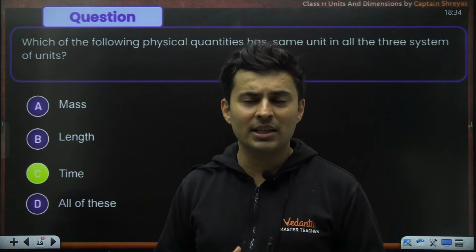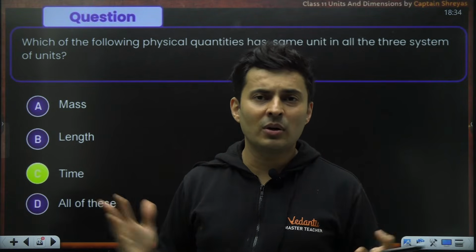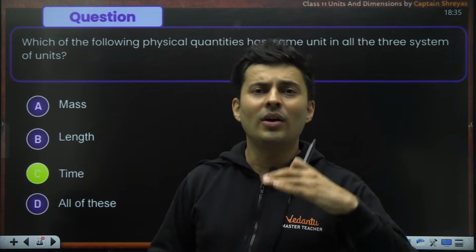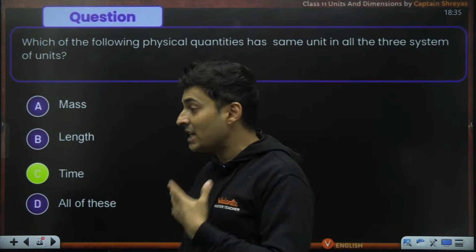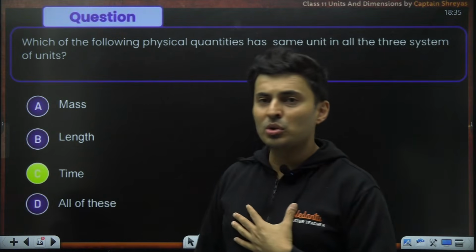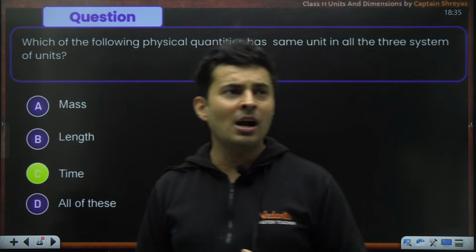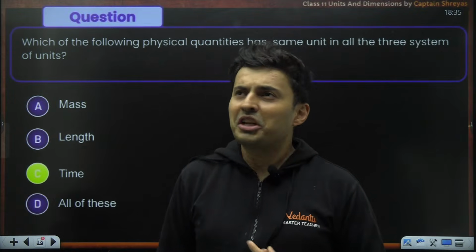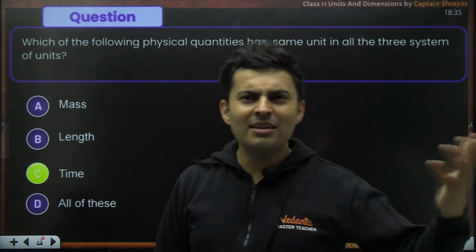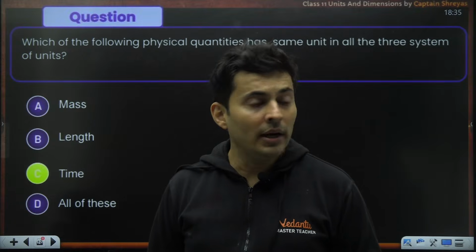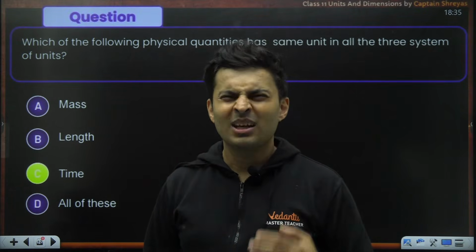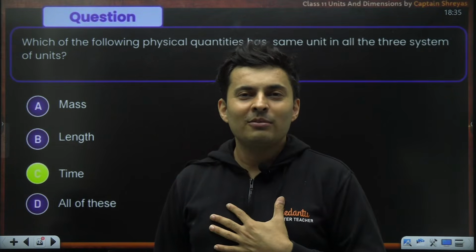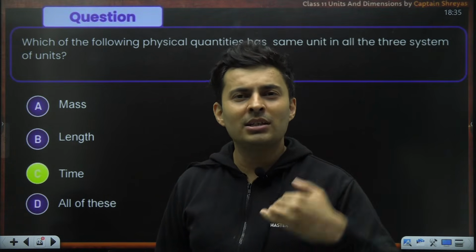So they shook hands on time, but somehow they were not able to negotiate and crack a deal on any other quantity, be it mass, length, temperature, whatever it is. Even you might have heard, oh, it's too sunny out there and too hot. The temperature is like 95. And we're like, what? 95, near the boiling point? Hey, no, I meant Fahrenheit. Who uses Fahrenheit? In India, we find it very hard that people measure temperature in Fahrenheit.